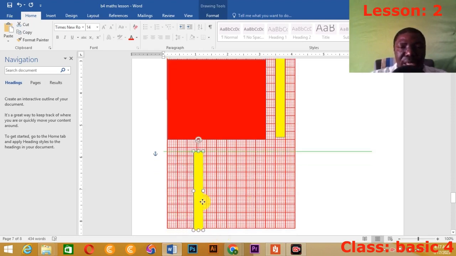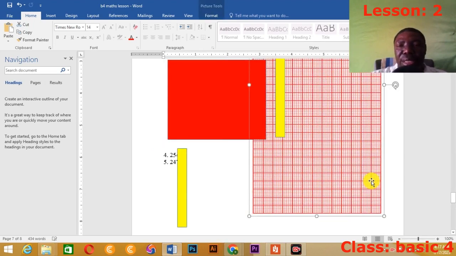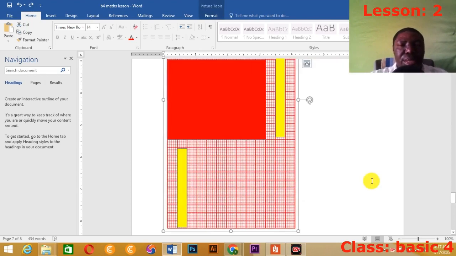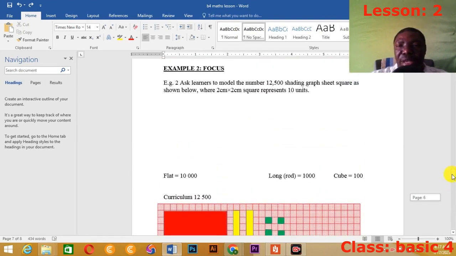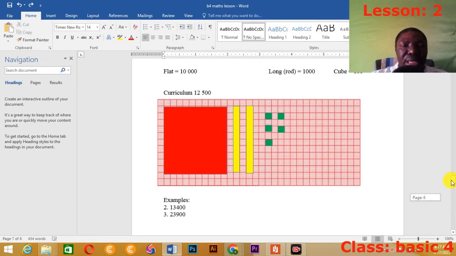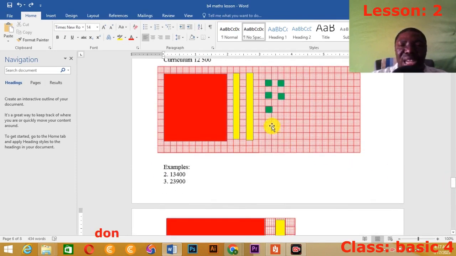Okay, so it doesn't matter where you put it. All you know, it has been carefully taken care of in the graph sheet. So let's take the next cube. How many cubes do we need? I need 9 cubes, so 9 of this one.